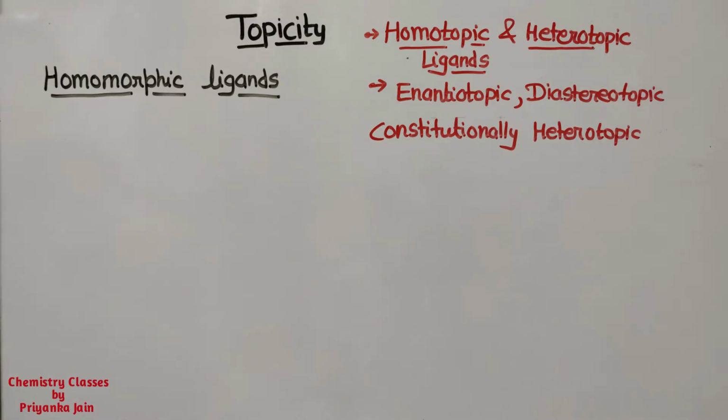In our last lecture we studied some more topics of stereochemistry, like 3D structures, Newman projection etc., and we saw enantiomers etc. Now we have to see one more important topic, that is topicity, or topic relationship.